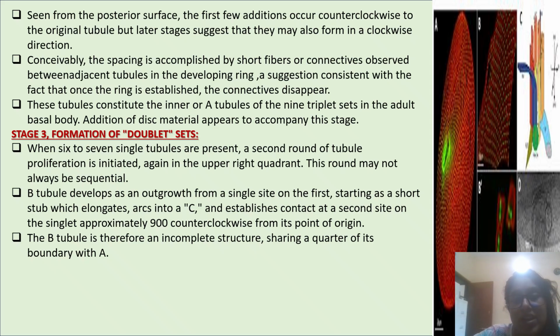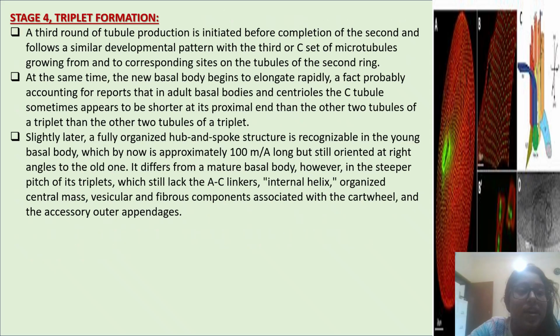When 6 to 7 single tubules are present, a second round of tubule proliferation is initiated, again in the upper right quadrant. This round may not always be sequential. B tubules develop as an outgrowth from a single site on the first, starting as a short stub which elongates, arcs, and establishes contact at a second site on the singlet approximately 90 degrees counterclockwise from its point of origin. The B tubule is therefore an incomplete structure sharing a quarter of its boundary with A. Next, the last stage, stage 4, triplet formation.